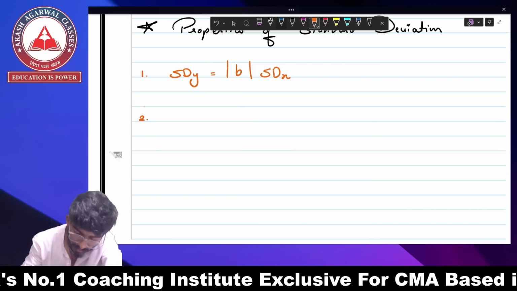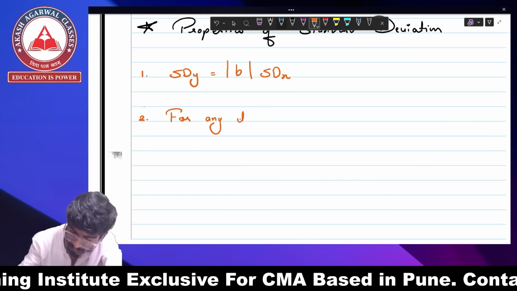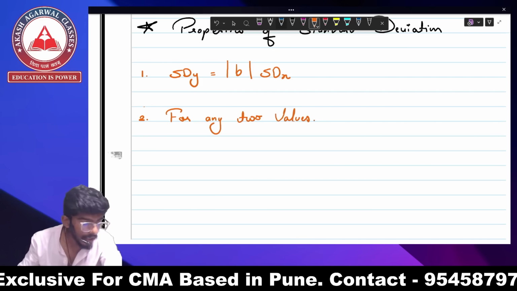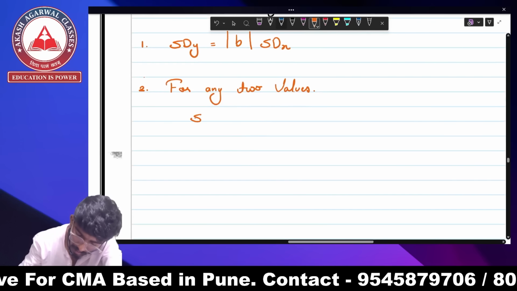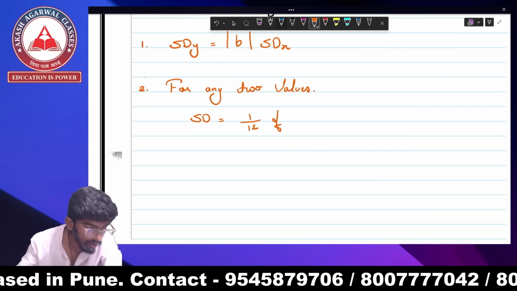Property number 2 is, for any two values, standard deviation is half of range.